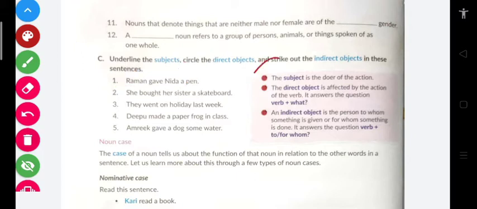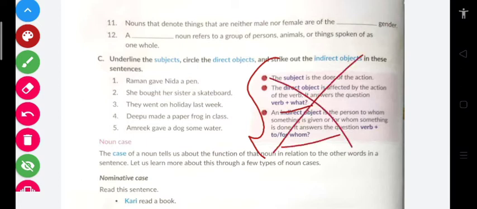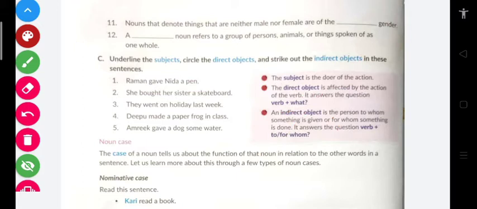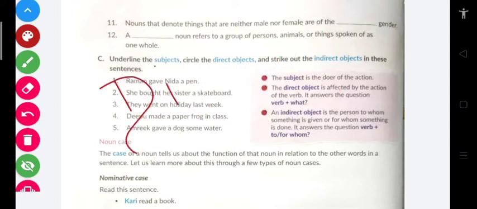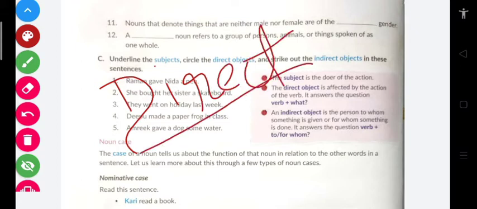And same is the definition over here. Verb plus what? Verb plus to whom? Forget about this. This is not that much important, because you just have to memorize one thing. If it is an indirect object, it has to be the living one. And if it is a direct object, it should be directly related to the verb or the action which is done.